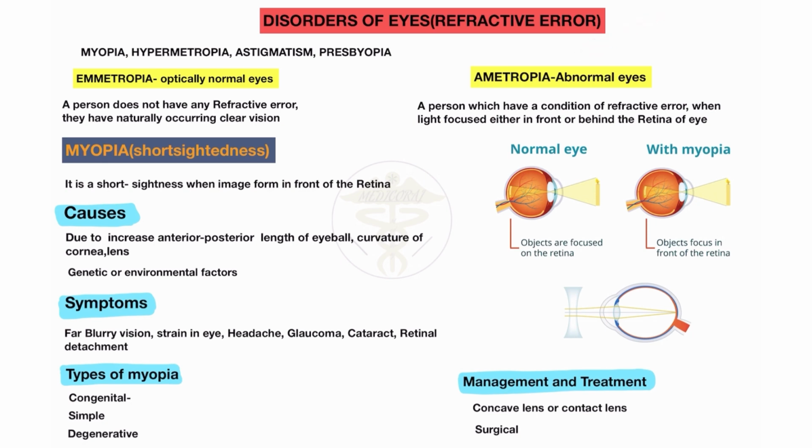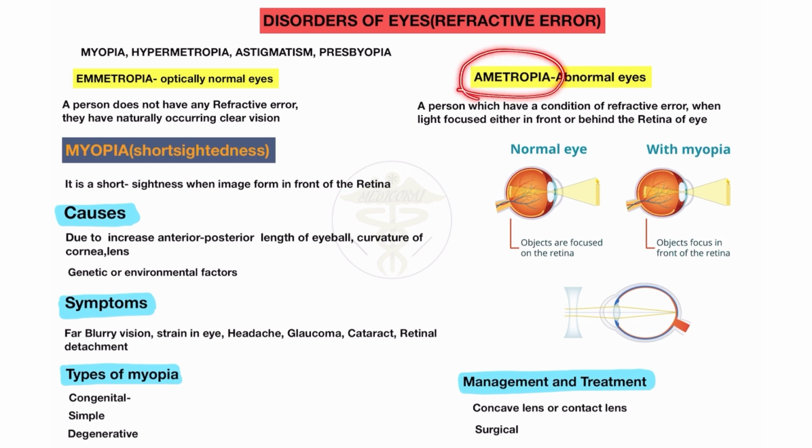So first of all, what is emmetropia? Emmetropia is the optically normal eye. Normal eyes that see good vision for near or far objects are called emmetropia. A person who does not have any refractive error has naturally occurring clear vision. This is called emmetropia.